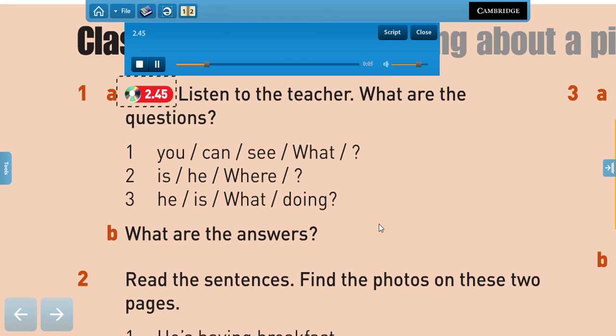Look at the photo. What can you see? A man. Okay. Where is he? Cafe. A cafe. In a cafe, yes. And what is he doing? Hassan? He's talking on the phone. Yes. Good.